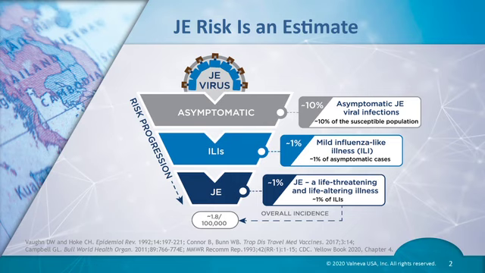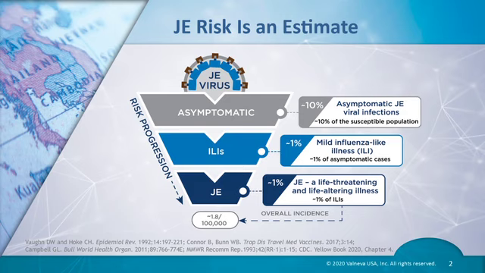The generally accepted overall incidence of JE is about 1.8 cases per 100,000 population, but this can vary substantially by year and location. For example, in children younger than 15 years of age, the incidence is estimated to be 5.4 cases per 100,000. Before the introduction of vaccination programs, the highest risk areas in Asia had incidence rates of laboratory-confirmed JE as high as 20 cases per 100,000 per year.